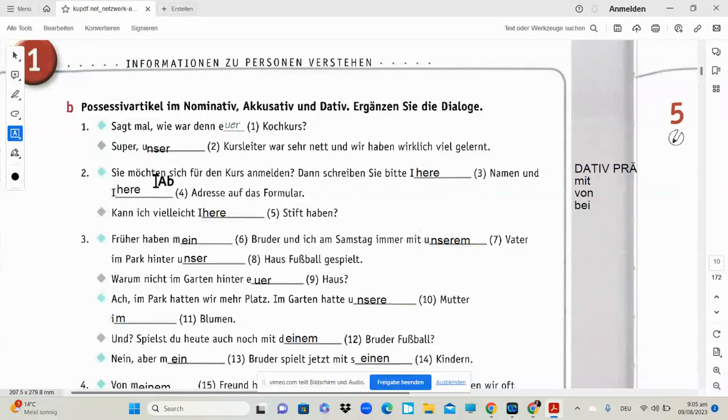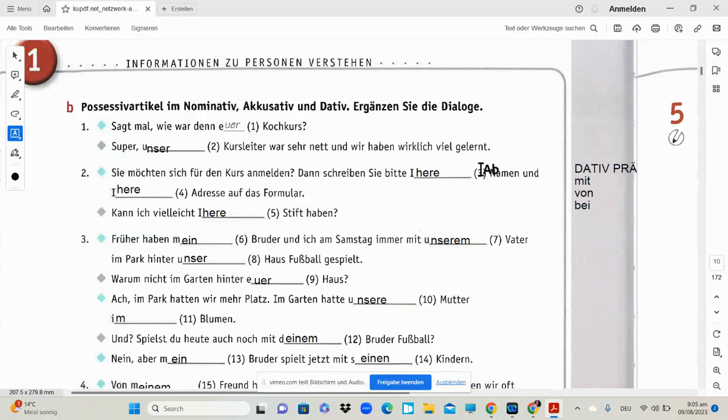Okay. Sie möchten sich für den Kurs anmelden. Would you like to register for the course? Ja, dann schreiben Sie bitte Ihren Namen und Ihre Adresse auf das Formular. So Namen is plural, okay, your name and your address on the form. So this has to be: please write your name and address on this form.